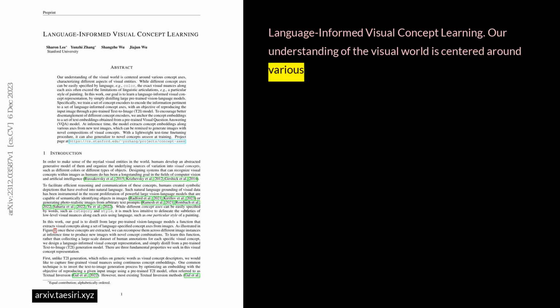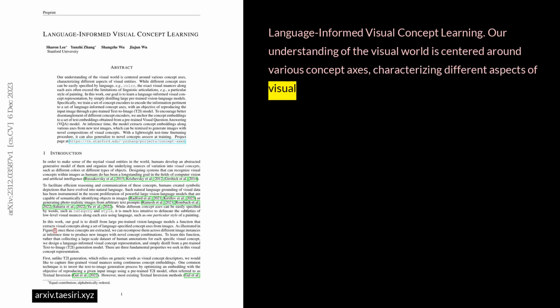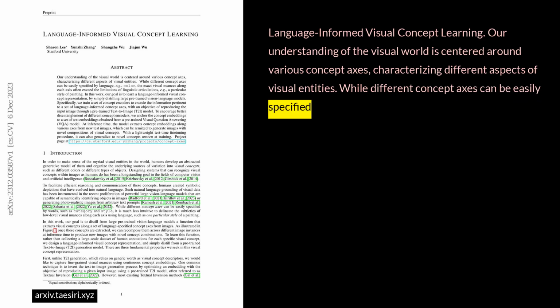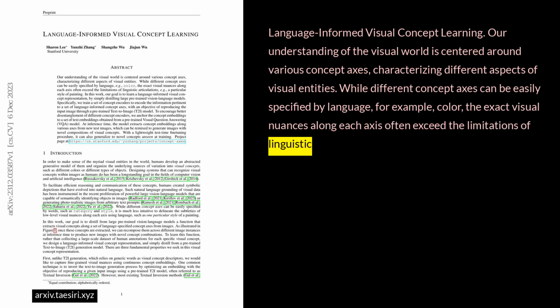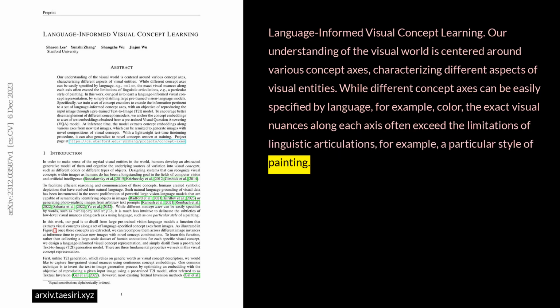Language-informed visual concept learning. Our understanding of the visual world is centered around various concept axes, characterizing different aspects of visual entities. While different concept axes can be easily specified by language, for example, color, the exact visual nuances along each axis often exceed the limitations of linguistic articulations, for example, a particular style of painting.